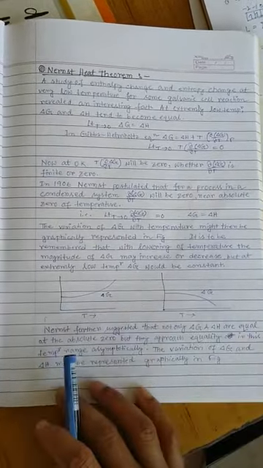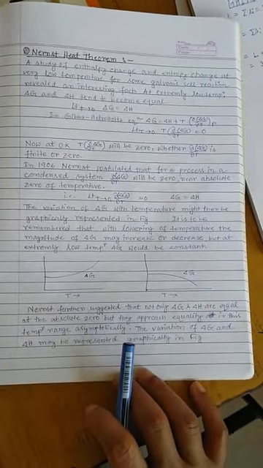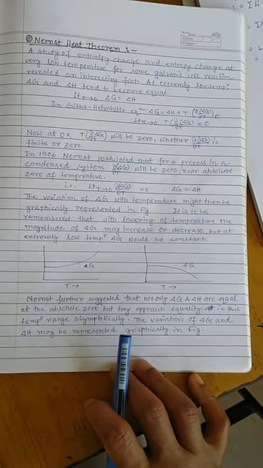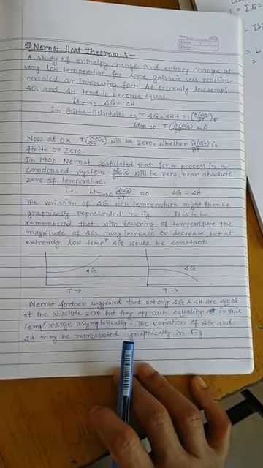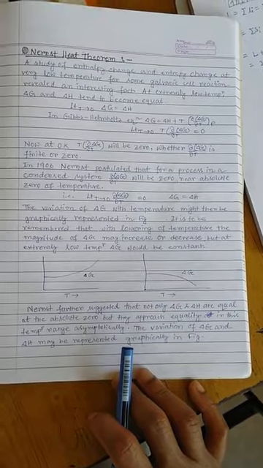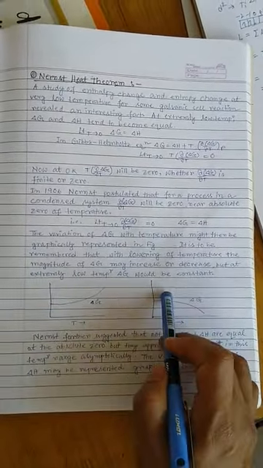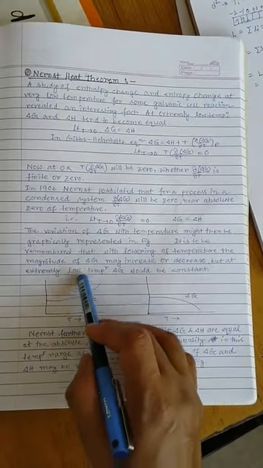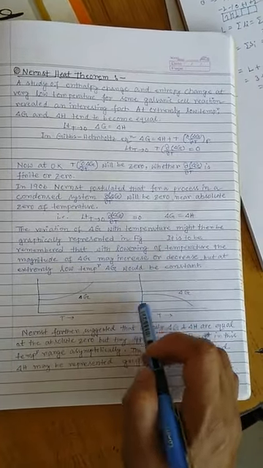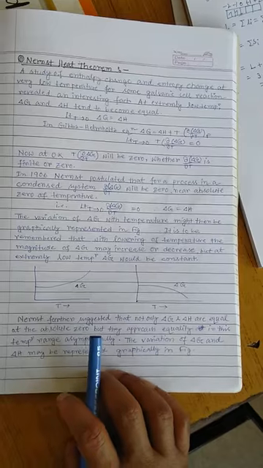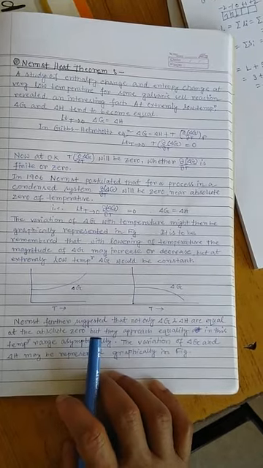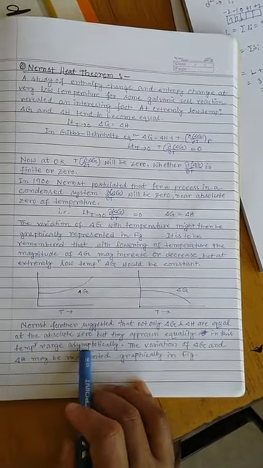So Nernst further suggested that not only are del G and del H equal at absolute 0 of temperature, but they approach equality, and the approach is not a linear one, nor an exponential or very sharp change. They approach equality in this temperature range asymptotically.